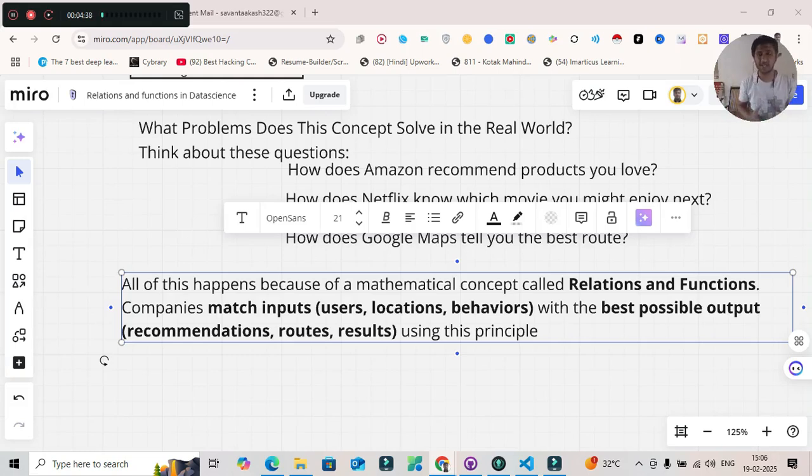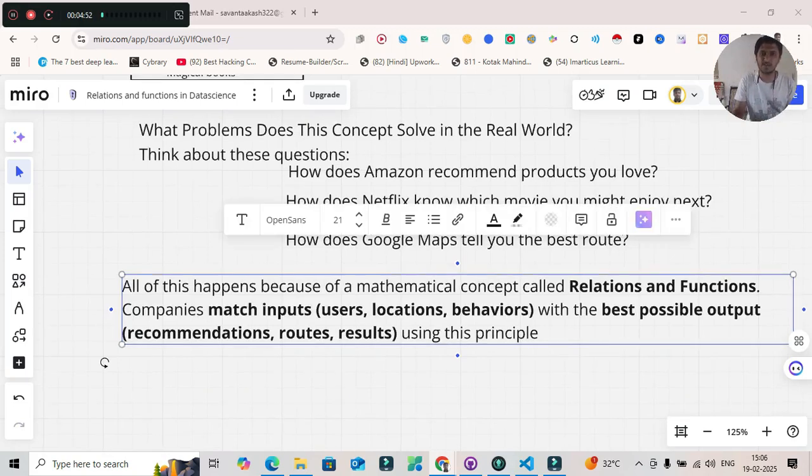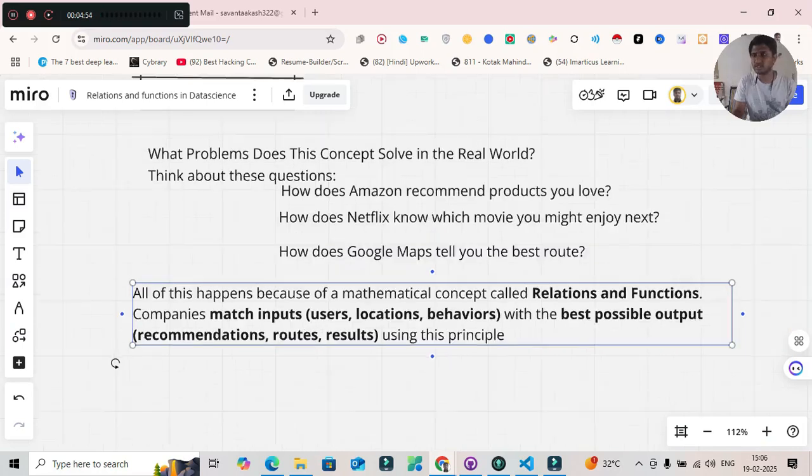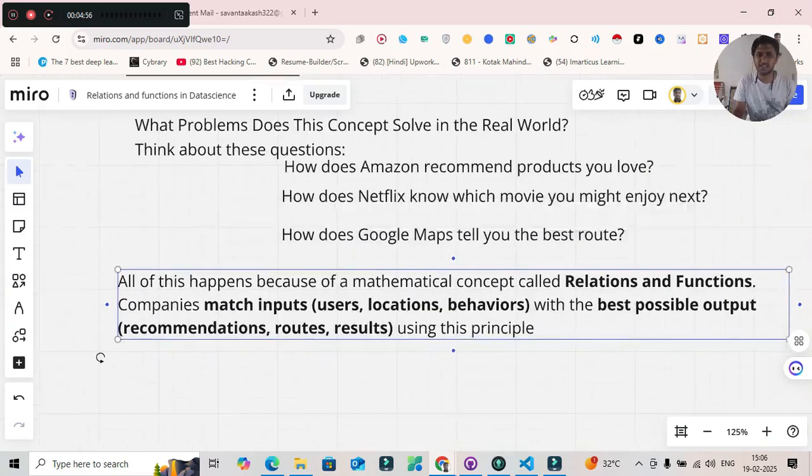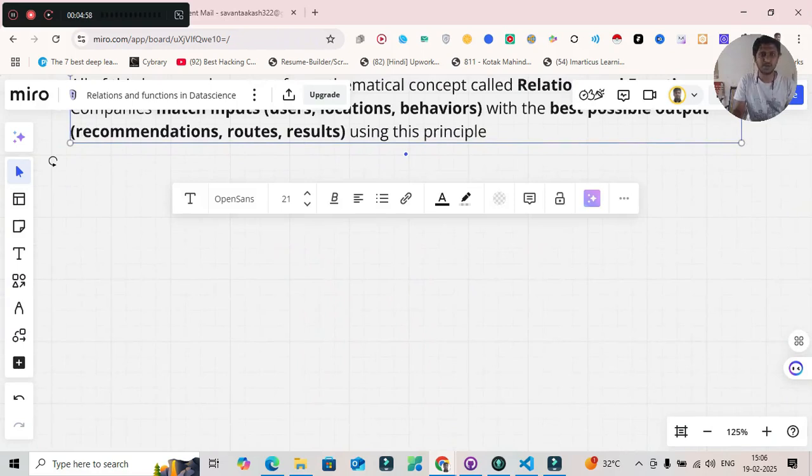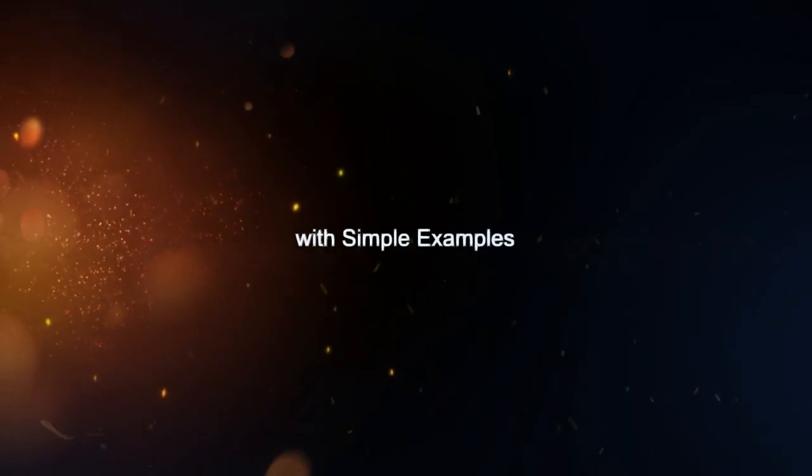So I'm breaking it down in real world terminology so that each and every person can understand. The jargon words you need to say in the interview, but the things you need to understand in the broader sense. In the next section we'll understand the concept with simple examples.